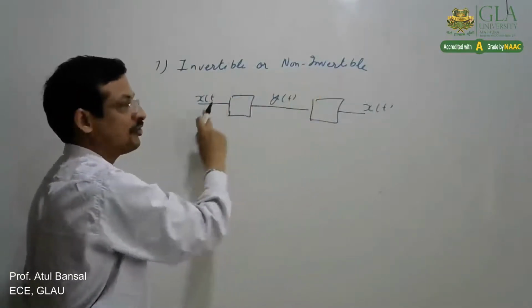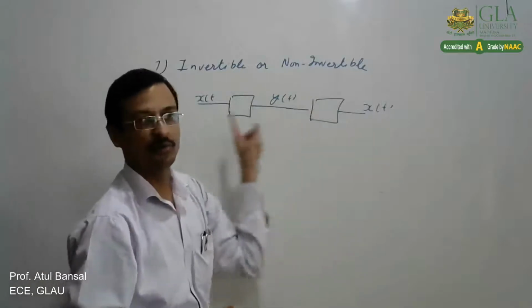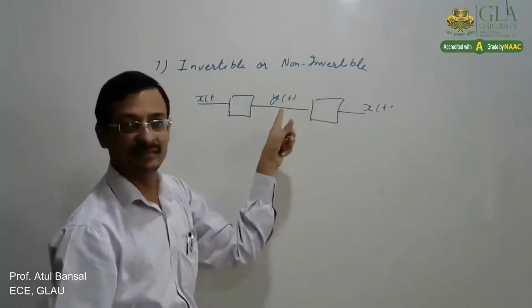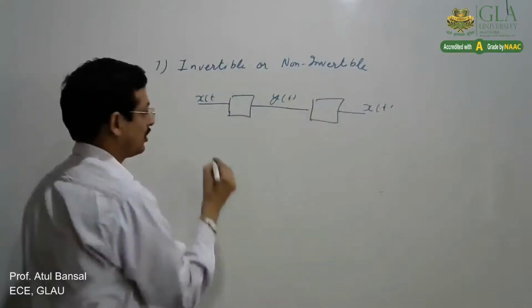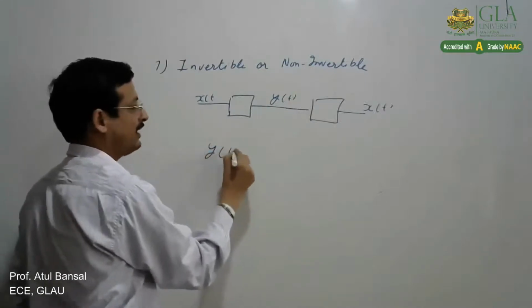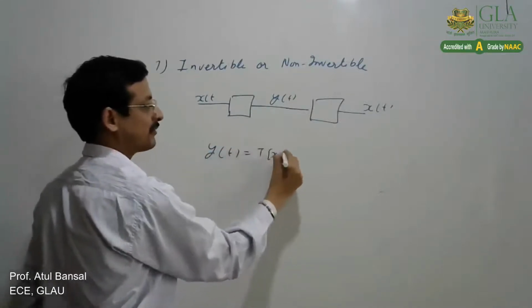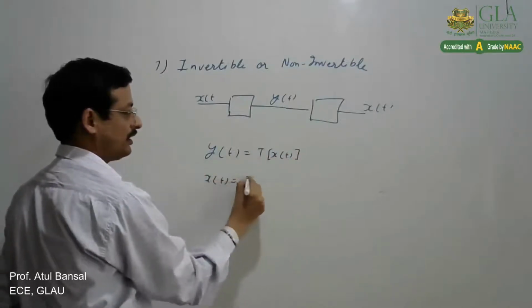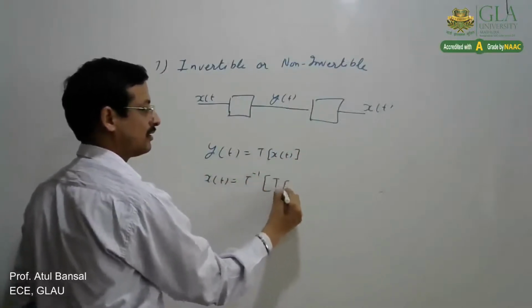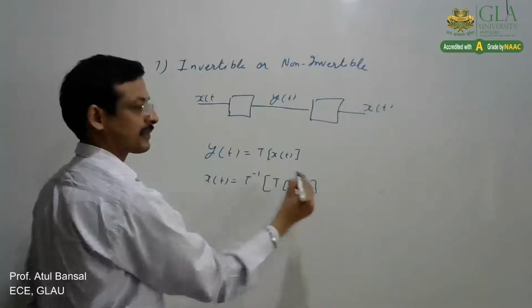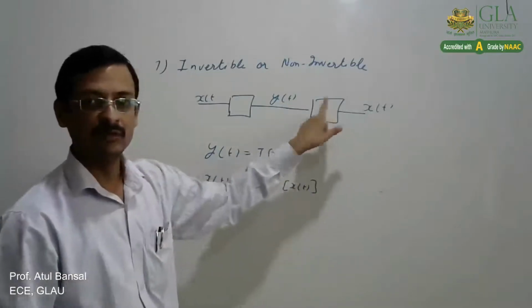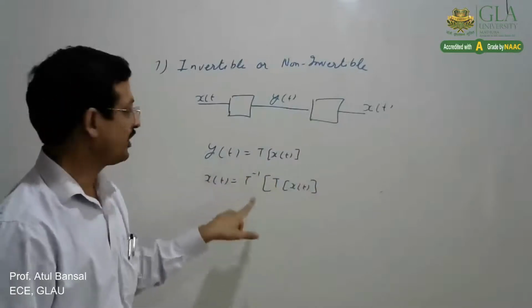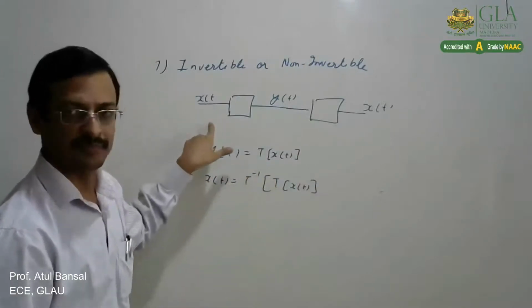But if there is no unique relationship, we will not get the same input back, and we say it is a non-invertible system. So if y(t) is T of x(t), some kind of transformation, and we apply T inverse on this y(t) and get back our x(t), we say it is invertible.